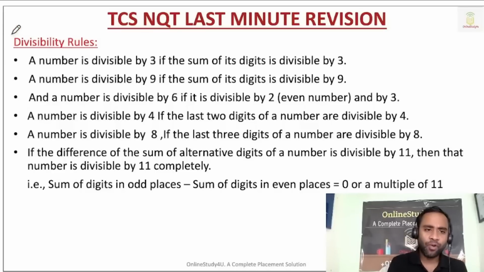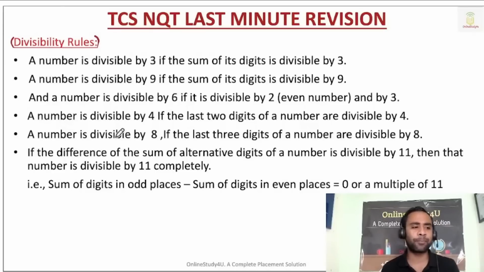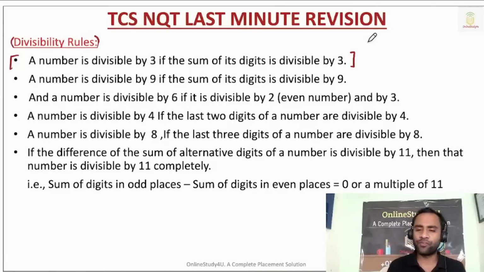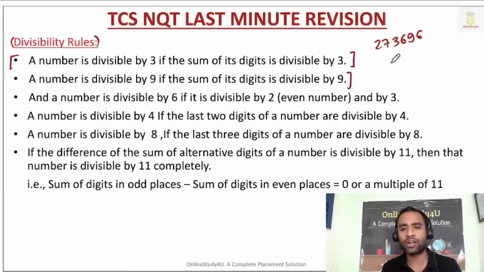Okay, then we will go for the divisibility rule, in number system basically. A number is divisible by 3 if the sum of digits is divisible by 3. So if I ask you, 2, 7, 3, 6, 9, 6, is this number divisible by 3 or 9? If the sum is divisible by 3 or by 9, then the number will be divisible by 3 or 9.